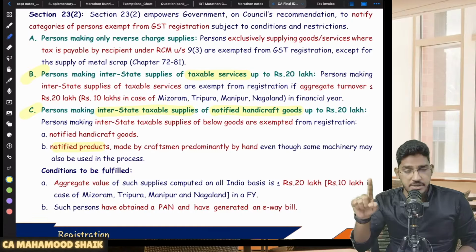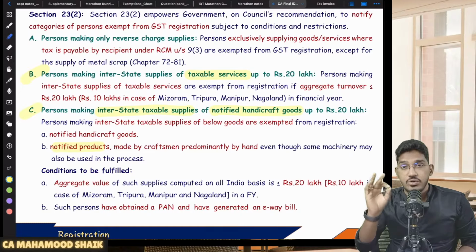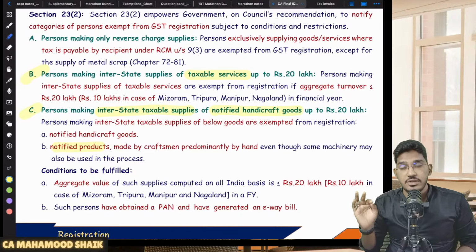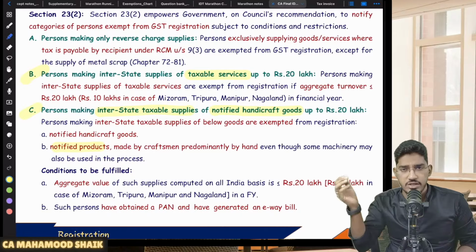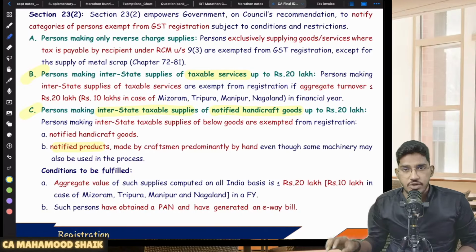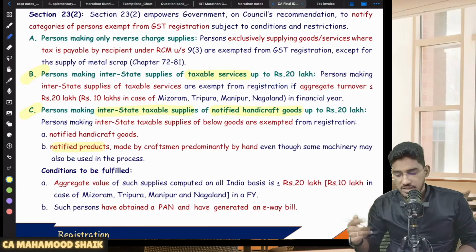You are making interstate supply of goods, agreed. Generally, you should become liable for compulsory registration. But in case the goods you are making an interstate supply of are either notified handicraft goods or notified handmade goods which are predominantly made by hand, then we will let you enjoy the threshold limit of 20, or 10 in case of MMNT, and in all other circumstances 20. So you need not take compulsory registration. So to protect that handicraft industry, handmade products industry, they have given that relaxation.